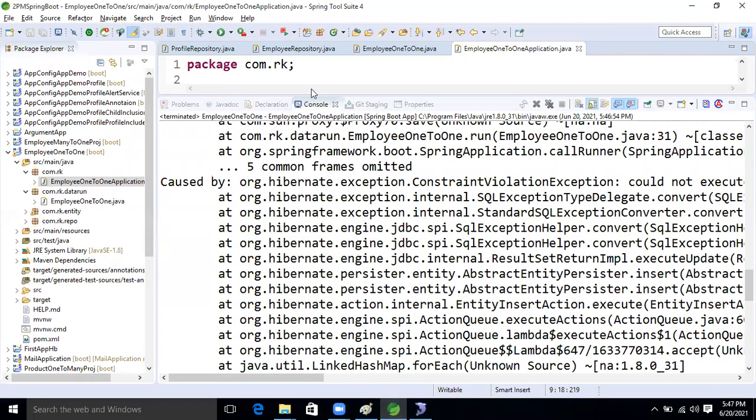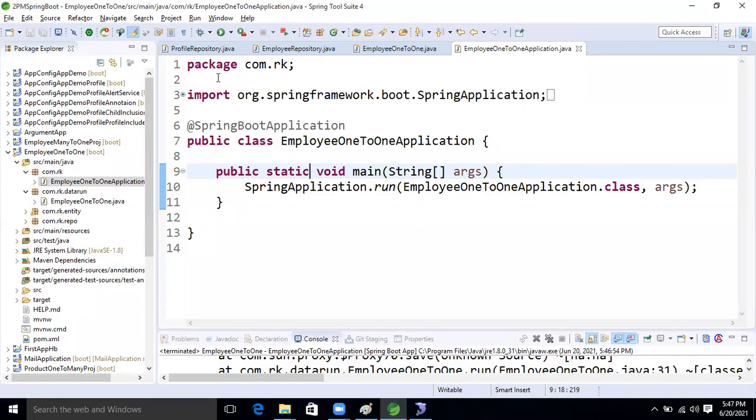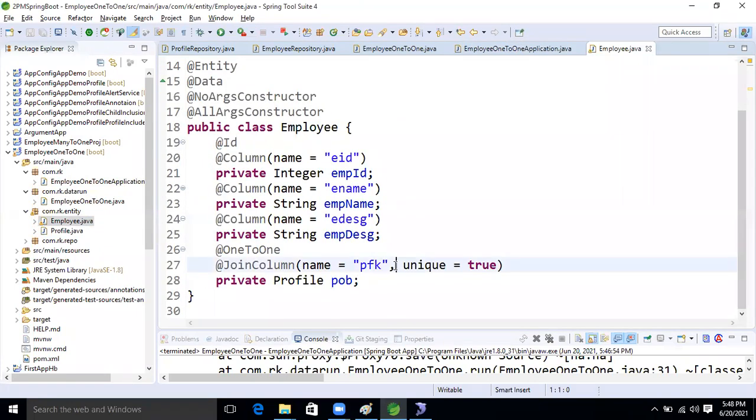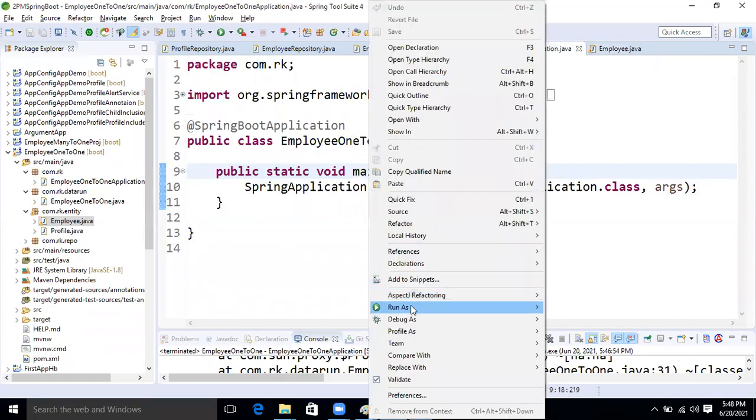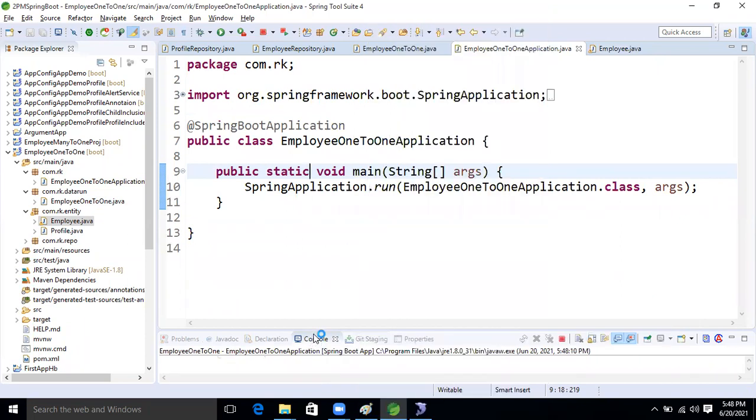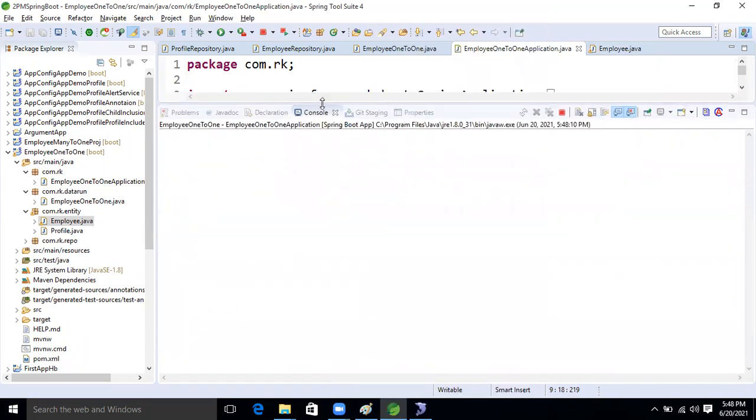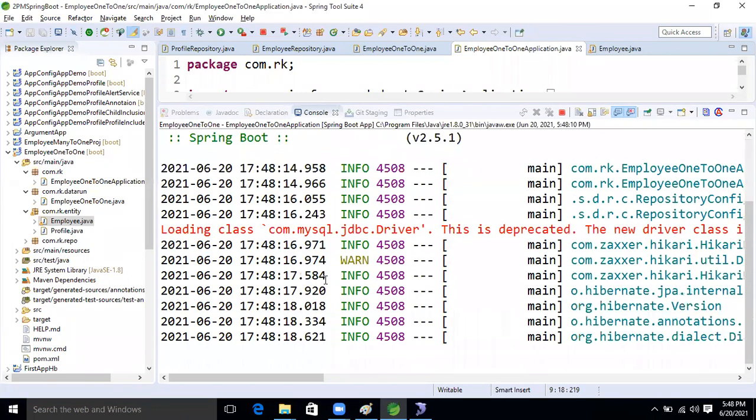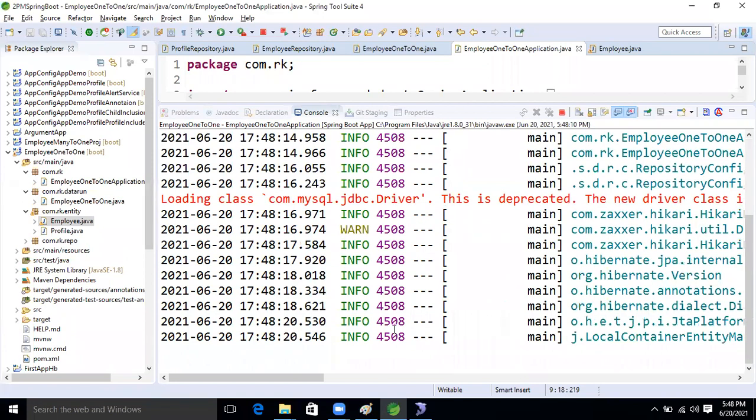So what change is needed if you want to store duplicate data also? Then what do you have to do now? Duplicate data, many to one. In the 1-to-1 only, if you just remove unique and run the application, it will treat it as many to one. Now the application will run smoothly, guys, and data will also be stored.